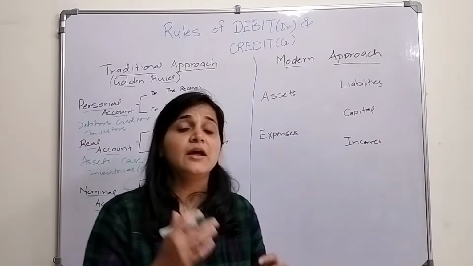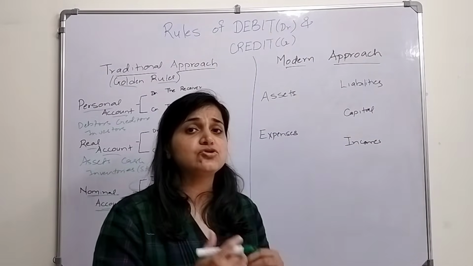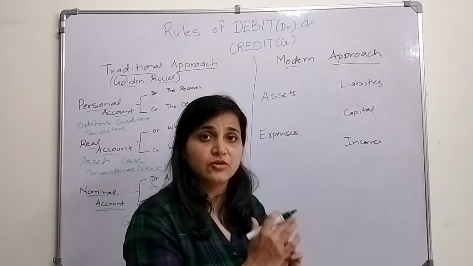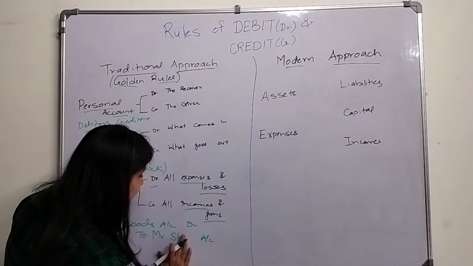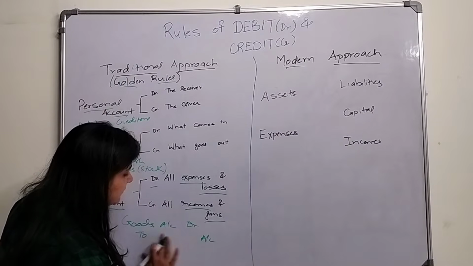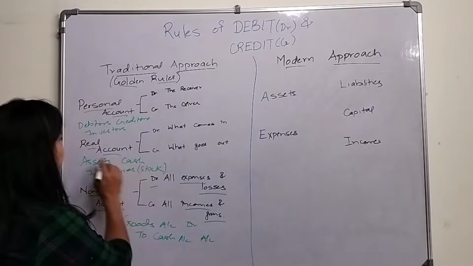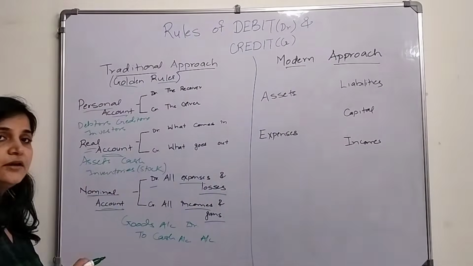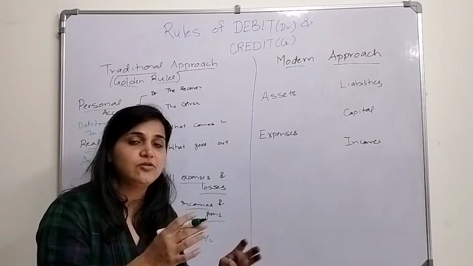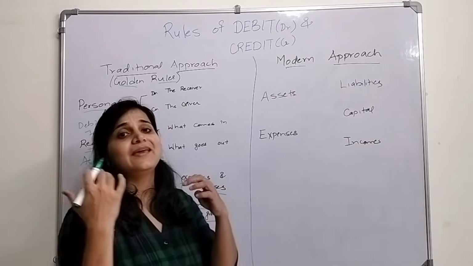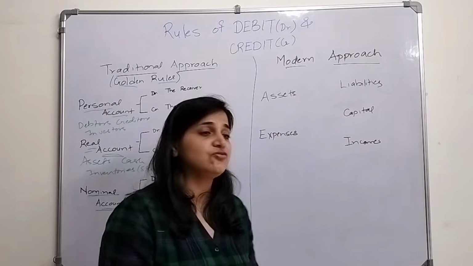Now let's say I purchase those goods on cash. I'm giving cash to Mr. Sham. Now what happens? The cash is going out from the business. So cash belongs to what? Real account. Credit what goes out. Purchased goods, purchase account debit to cash account. We are giving cash for the same.